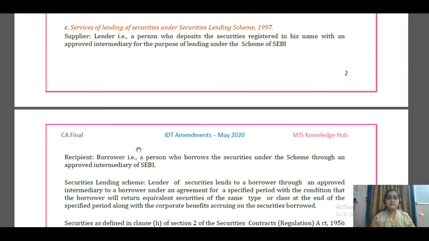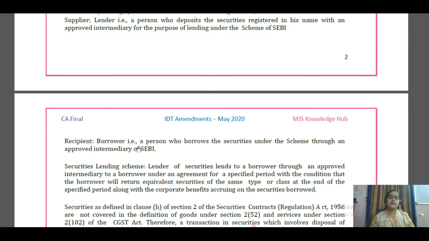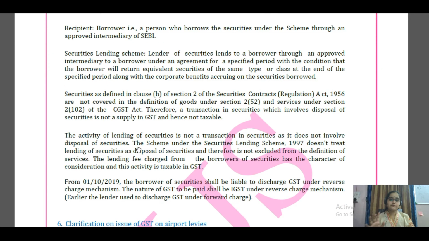So who is the supplier here? The lender. The lender is a person who deposits the securities registered in his name with the approved intermediary. Approved intermediary means stock exchange. And the recipient of the service is the borrower. He is the person who borrows securities under the scheme through the approved intermediary of SEBI. In this transaction, the lender will charge certain fees to the borrower, and this fee is taken as a consideration for this activity. Here what we need to focus on is the definition of securities. We know that securities are not considered a supply of goods, nor a supply of service.